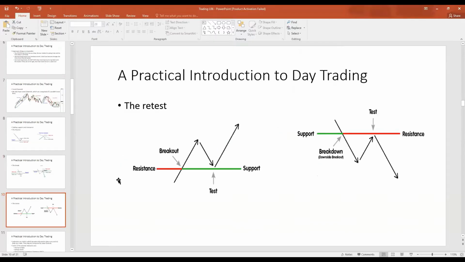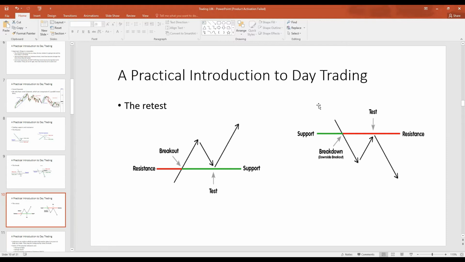So this is another way how to trade the market. Trade the retest. The price of the asset breaks resistance, pulls back, it tests the area of structure, it tests the area which is now serving as support, resistance that is now serving as support, and then the price of the asset goes up. You place an order to buy somewhere right here. You place an order to go long somewhere around here.